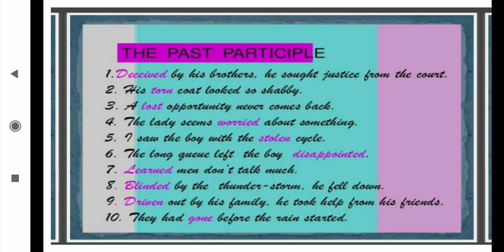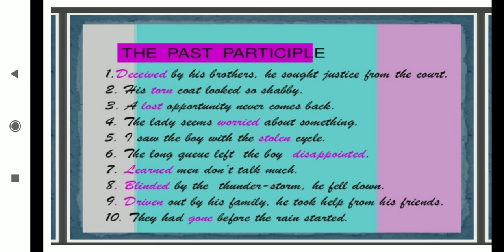Deceived by his brothers, he sought justice from the court. Before "deceived", is has there? No. Have there? No. Had there? No. Shall have, will have there? No. He has not taken the support of anything. That's why this V3 past participle will go for the non-finite verb.